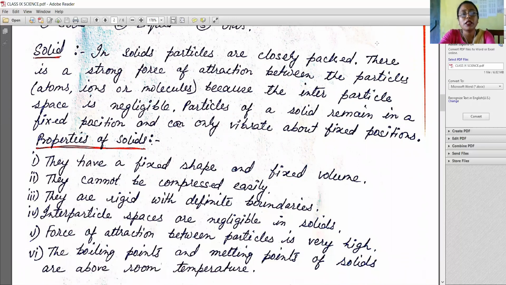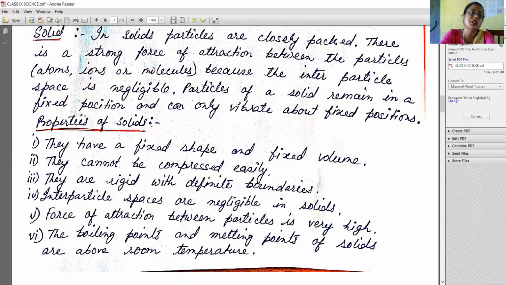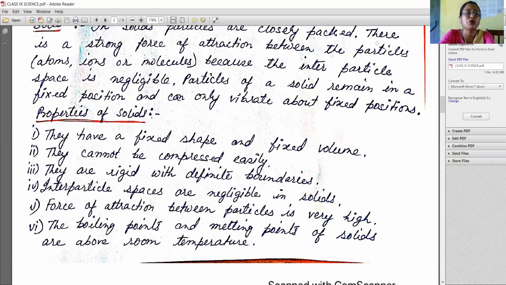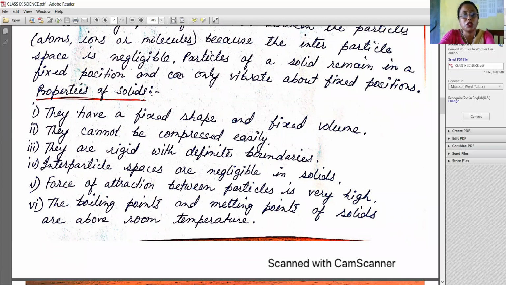In solids, particles are closely packed. There is a strong force of attraction between the particles, that is the atoms, ions or molecules, because the interparticle space is negligible. Particles of a solid remain in a fixed position and can vibrate only about fixed positions.